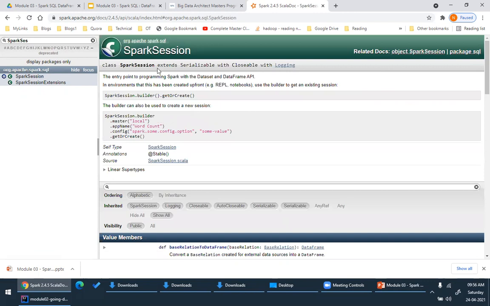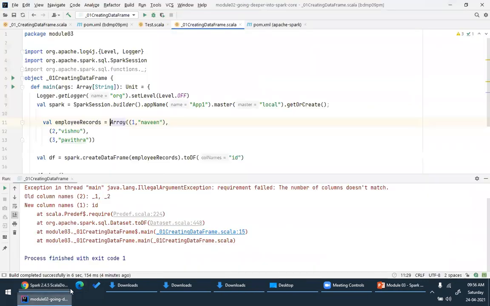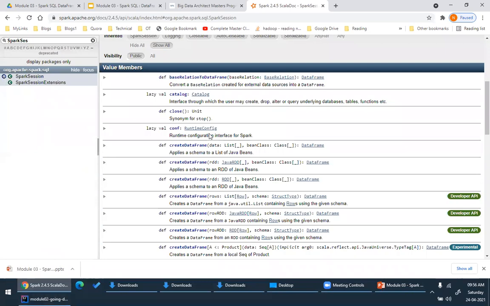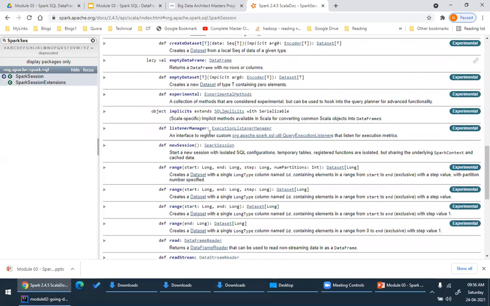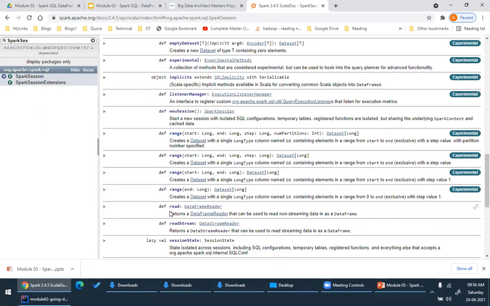If you click on the SparkSession, look at this. It tells you how to create a SparkSession object. See, this is the syntax to create a SparkSession. That is the same code which I have written as well. Okay. But if you scroll down, look at this. There is one important method to create a data frame. One is read. This point is very important. The read method returns what? DataFrameReader. So DataFrameReader is the primary interface to create data frames in Spark.